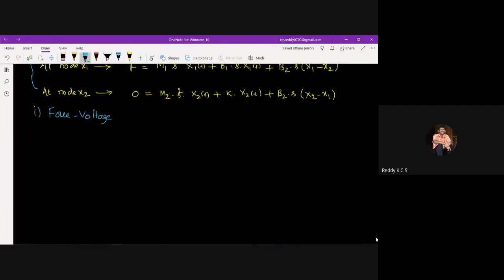Now you look at the force voltage analogy. You need to know which elements replace which. In the case of the force voltage analogy, force is replaced by voltage, mass is replaced by inductance, friction is replaced by resistance, K is replaced by 1 by C, X is replaced by flow of charge, and velocity is replaced by current. This is what the replacing elements are in this case. Now you look at this governing equation.